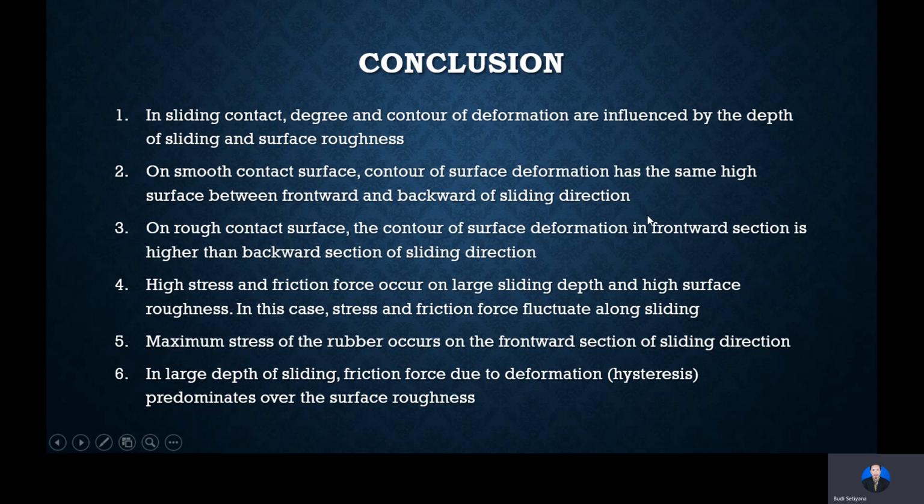Finally, my conclusion is that the degree and contour of deformation are influenced by the depth of sliding and surface roughness. In a smooth contact surface, the contour surface has the same height between the frontward and backward sides of the sliding direction. In a rough contact surface, the deformation in the frontward section is higher than in the backward section. High stress and friction force occur at high sliding depth and high surface roughness. The maximum stress of the rubber occurs in the frontward section of the sliding direction.